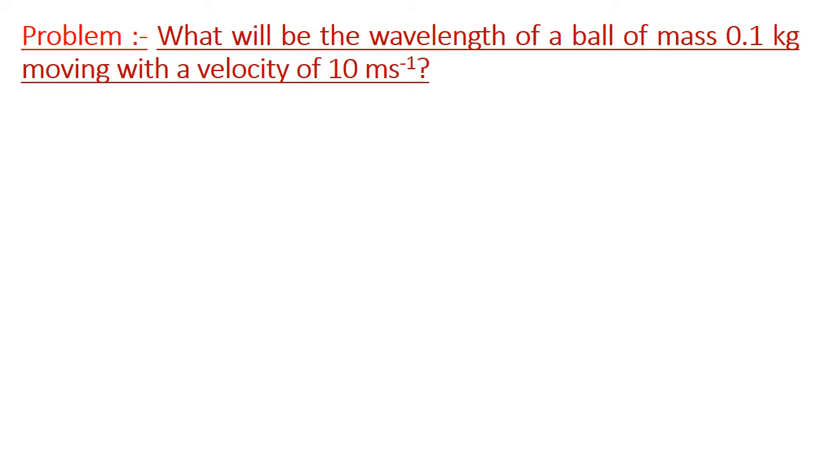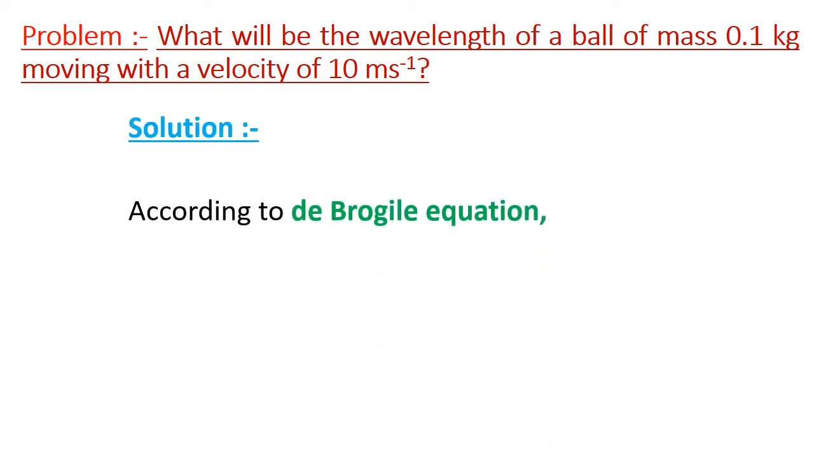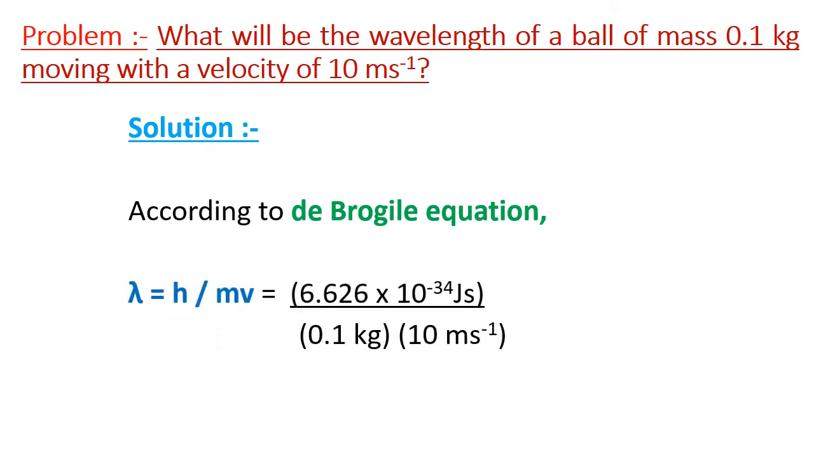Let us take a problem. What will be the wavelength of a ball of mass 0.1 kg moving with a velocity of 10 meter per second? Solution. According to de Broglie equation, lambda is equal to h over m into v, which is equal to h, Planck's constant, whose value is 6.626 into 10 to the power minus 34 joule second, divided by mass of the particle, 0.1 kg, into velocity of the particle, 10 meter per second.